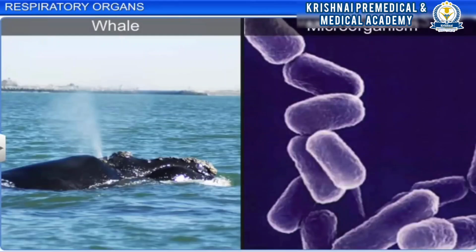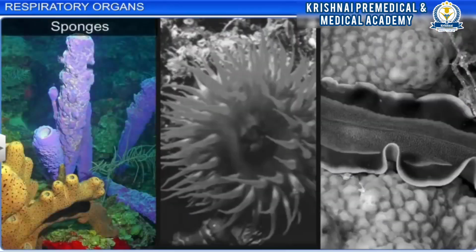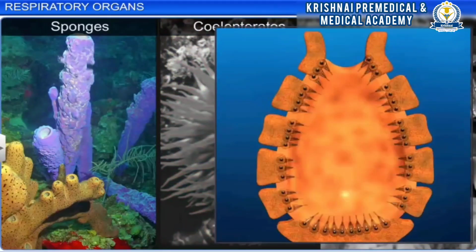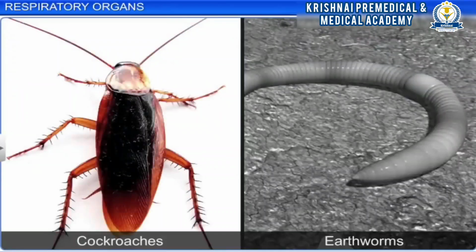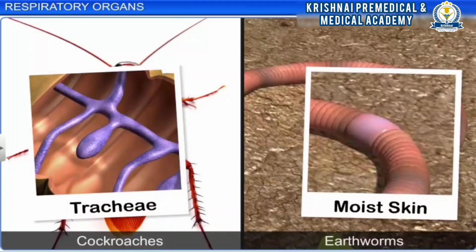The mechanism of breathing depends on the habitat and level of organization of an animal. Lower invertebrates such as sponges, coelenterates, and flatworms exchange gases by simple diffusion through their body surface. In insects such as cockroaches, and in earthworms, tubular extensions of the body wall called trachea, and moist skin, help transport atmospheric air throughout the body.